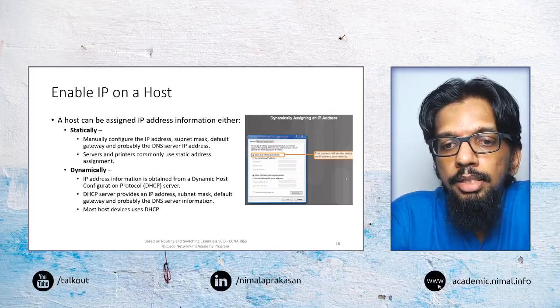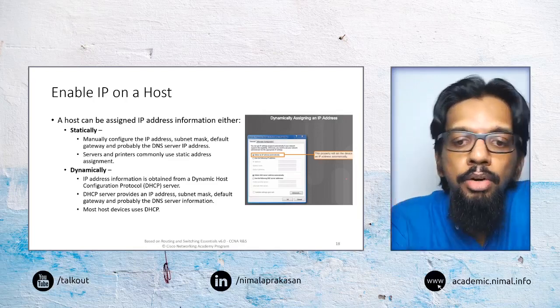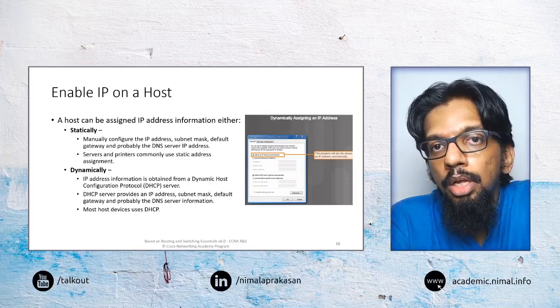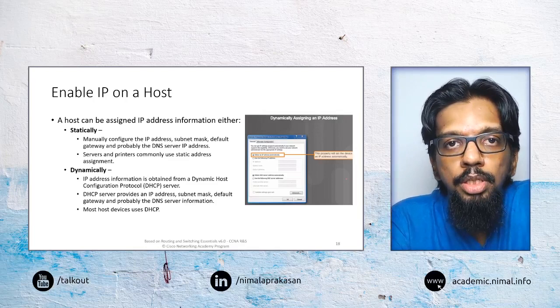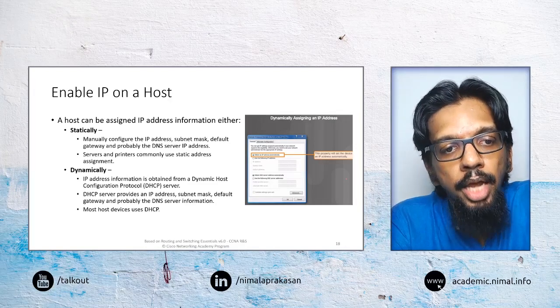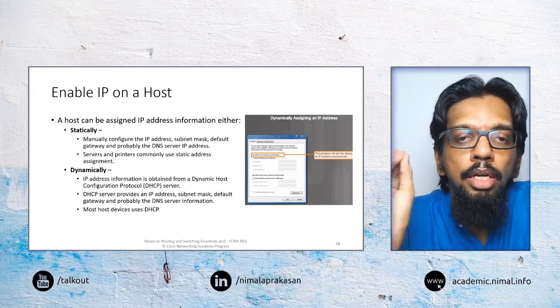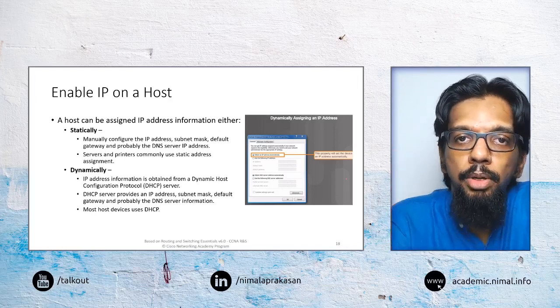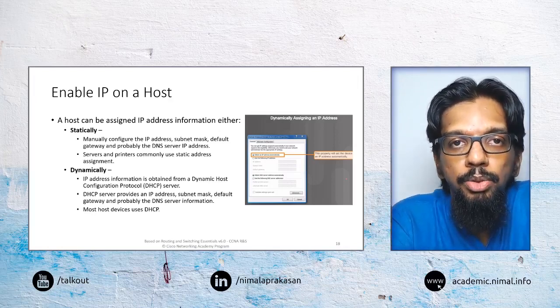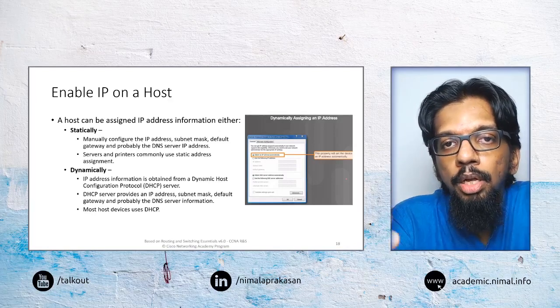The next thing is about configuring hosts. When we have routers and switches and so on, at the end of those we are going to have different host devices that connect. A typical host device could be a computer that we are connecting to a network.